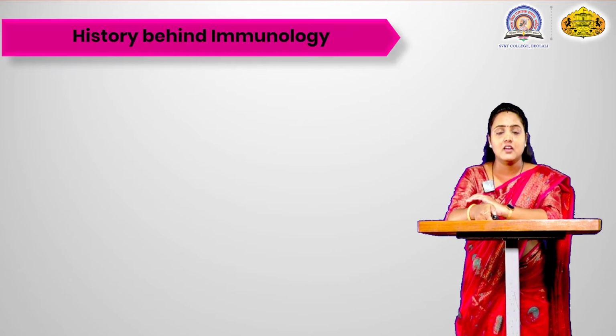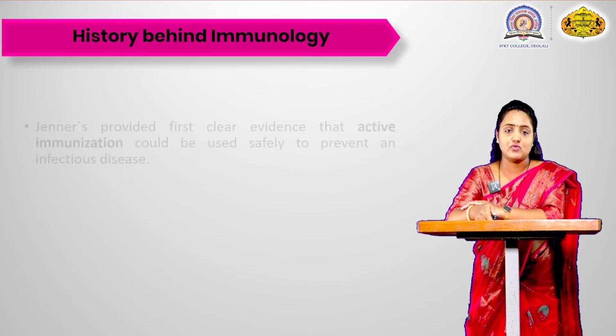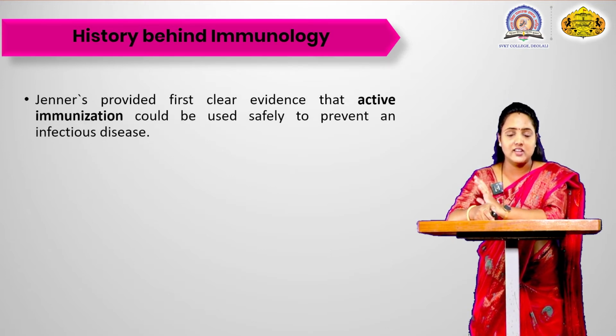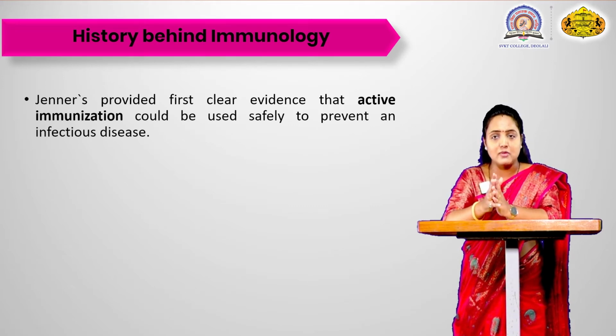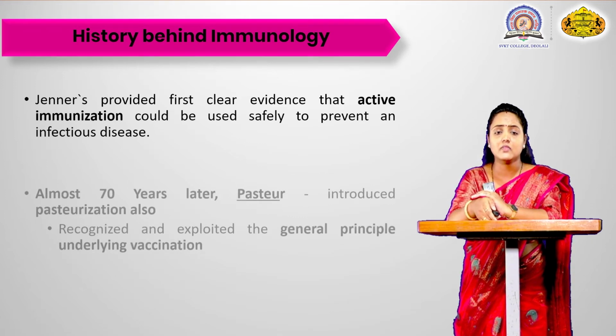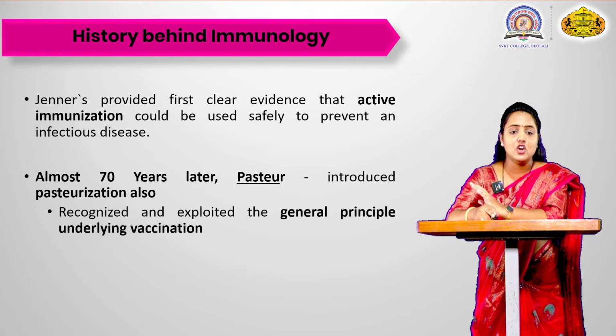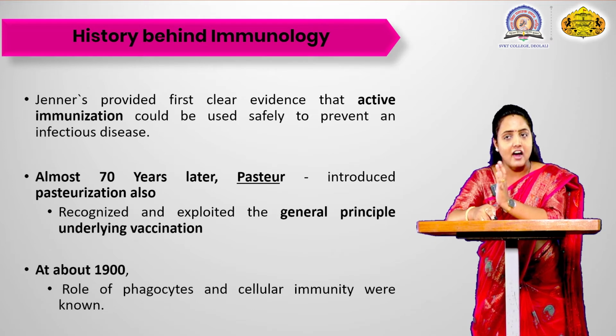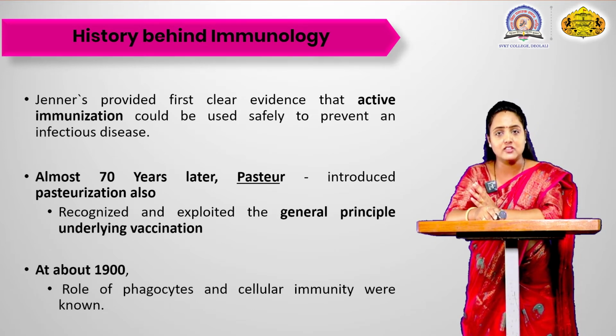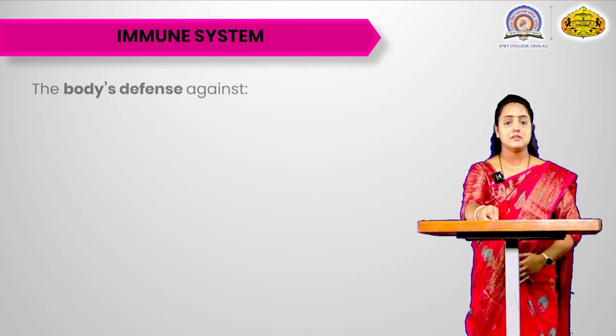Now we are going to see the organs involved in the immune system. Before this, we have already seen the history. Jenner was the first scientist to give evidence about active immunization, that is, the vaccines which people take nowadays. Louis Pasteur introduced the term vaccination in detail. After that, in the 1890s, we saw phagocytosis and the other mechanisms present in the immune system. So what is the immune system?